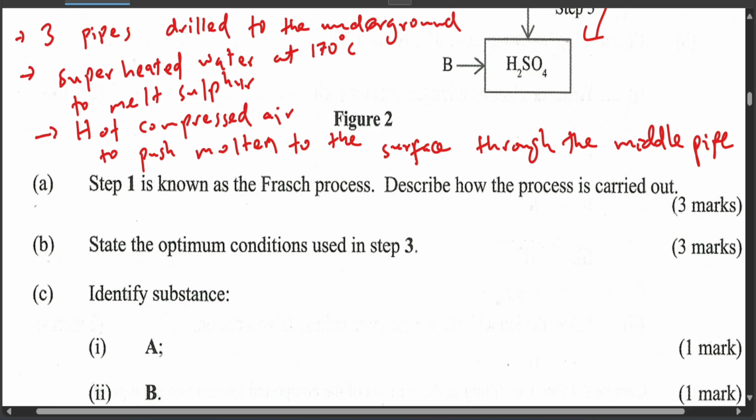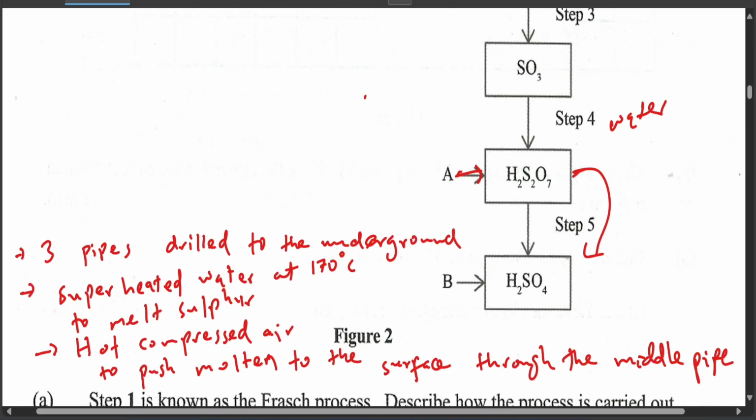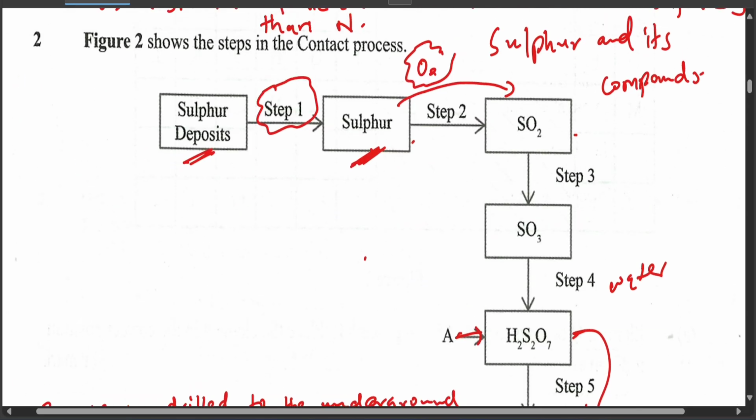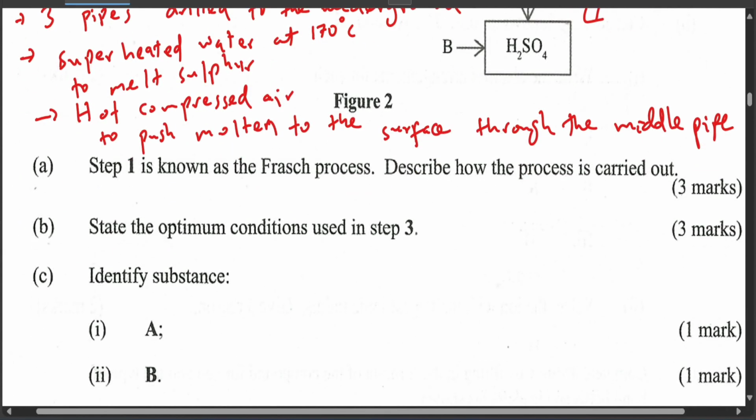State the optimum conditions in step 3. Well, where is step 3? So the optimum conditions for you to get sulfur 6 oxide from sulfur 4 oxide. What are the optimum conditions that you require? The first one is vanadium 5 oxide, which is written like this: vanadium 5 oxide.